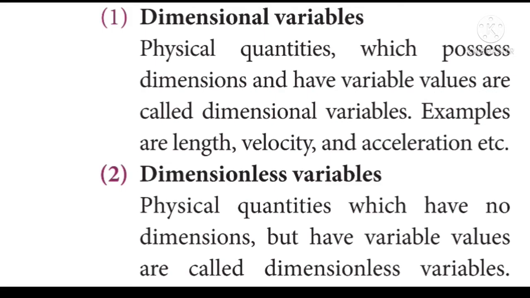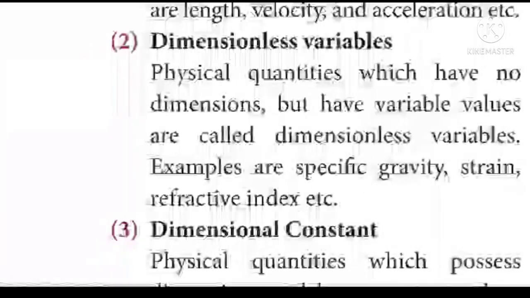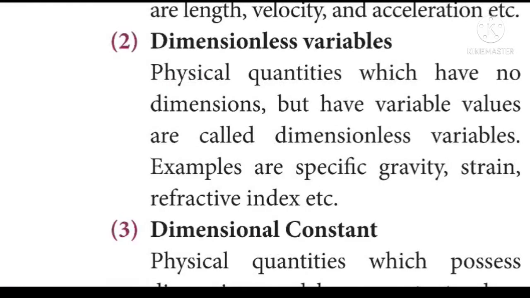What is called dimensionless variables? The physical quantities which have no dimensions but have variable values are called dimensionless variables. Examples are specific gravity, strain, refractive index.